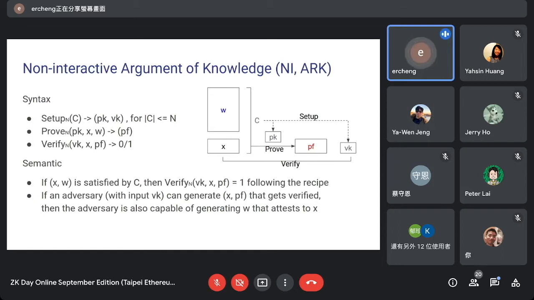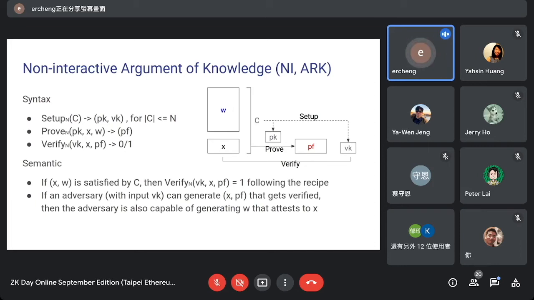And also we want security. Security means that if the prover is doing malicious things, so that W is not an assignment that would make C correct, then it cannot convince the verifier.